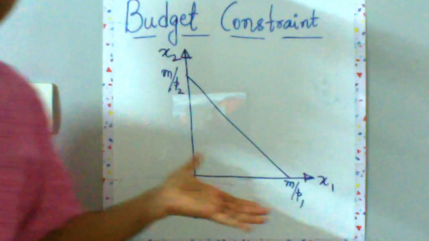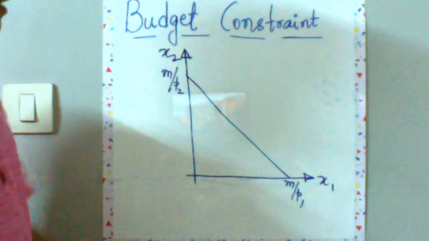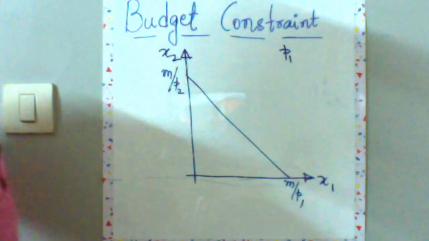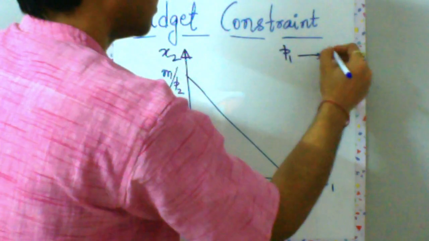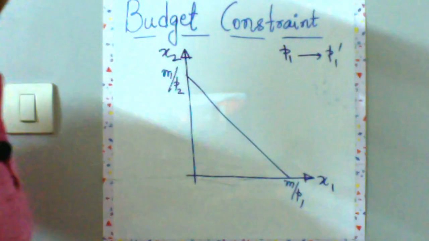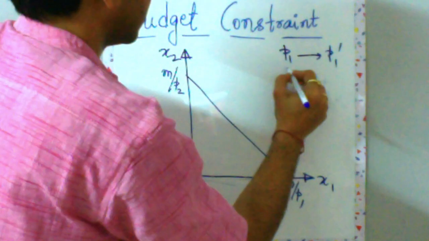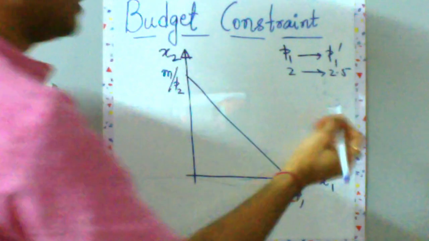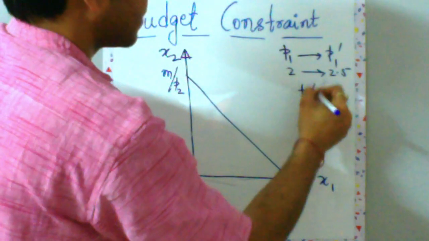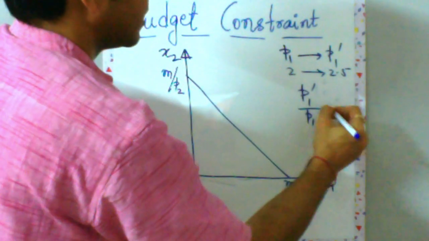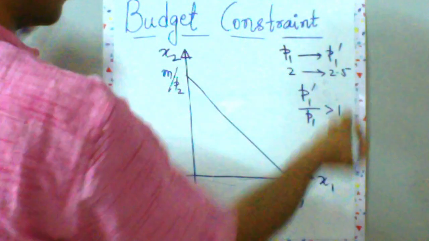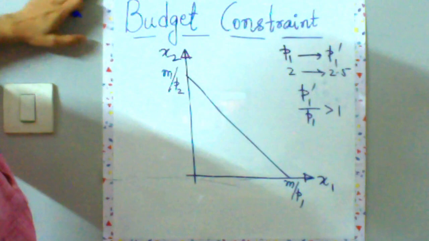So this is your budget line equation, and if I increase the price of good one from P1 to P1 prime, right? You can think in terms of from 2 to 2.5, which means P1 prime by P1 is greater than 1, or 2.5 by 2 is greater than 1.